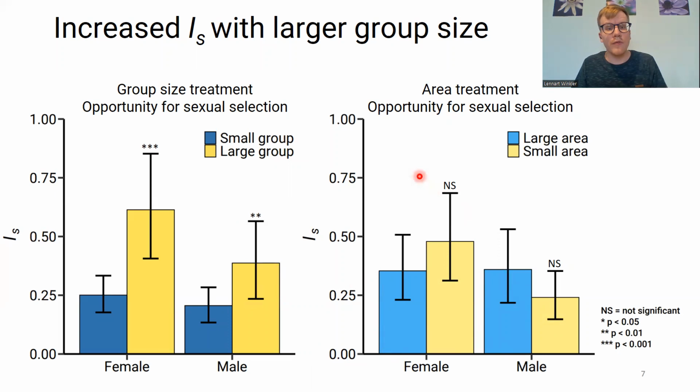So in summary, we find that with increasing group size, and by that increasing density, we find an increase in the opportunity for sexual selection. But if we increase density just by manipulating the habitat area, in this case the mating arena size, we find no difference in both sexes in the opportunity for sexual selection.